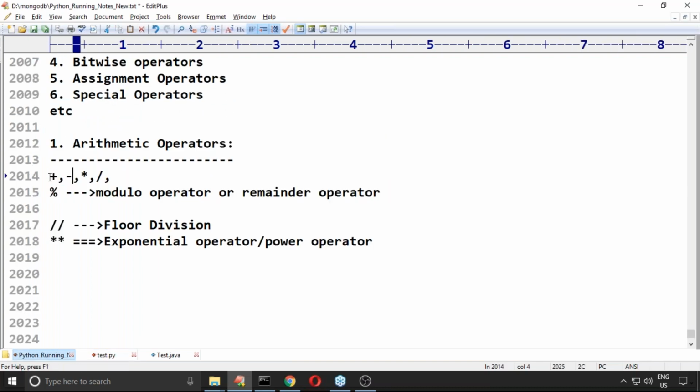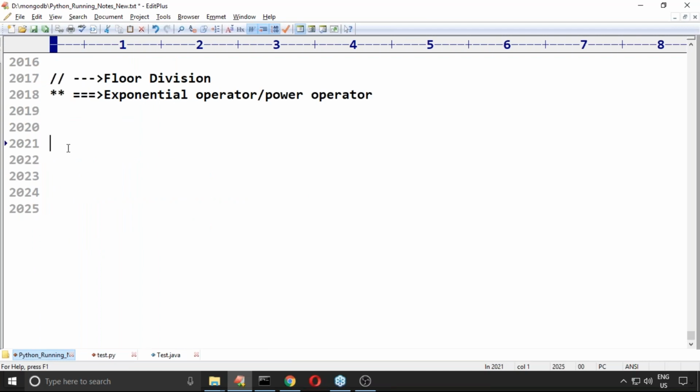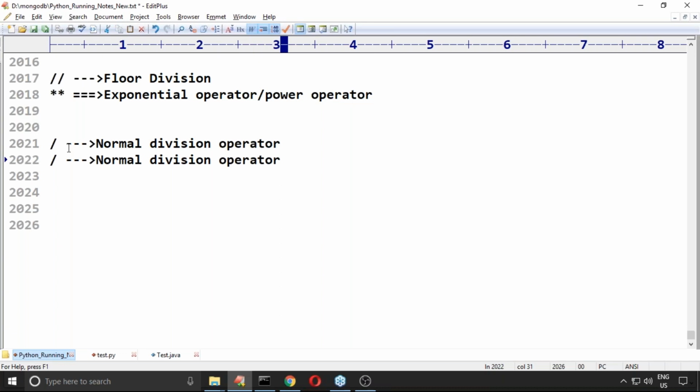So these things are okay. But now the big cinema is about this one. This is the normal division operator. Next, this one is called the floor division operator. These are two very important things.